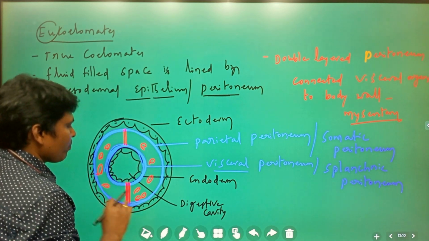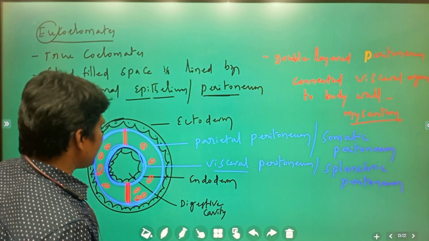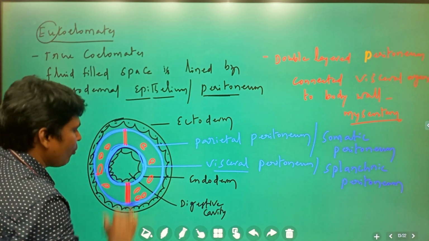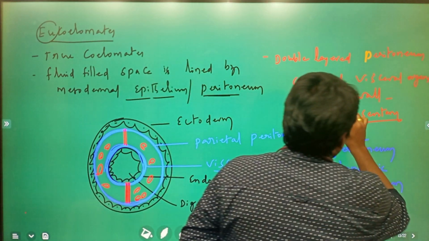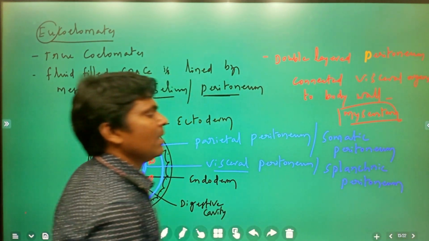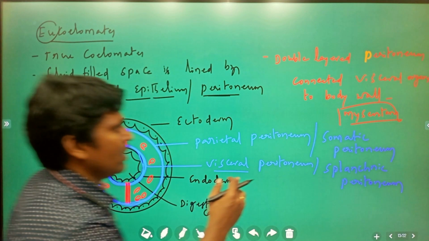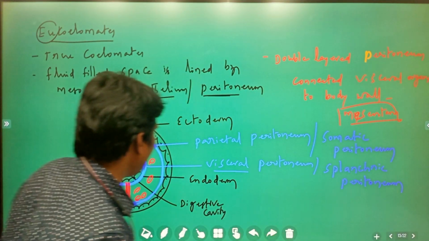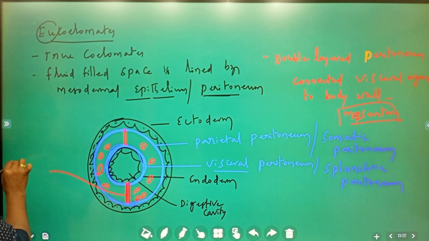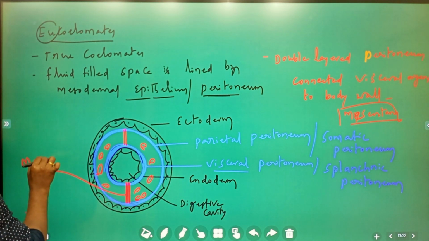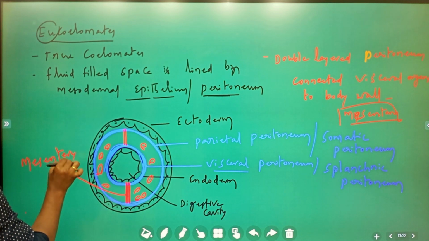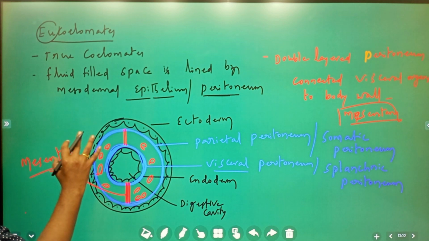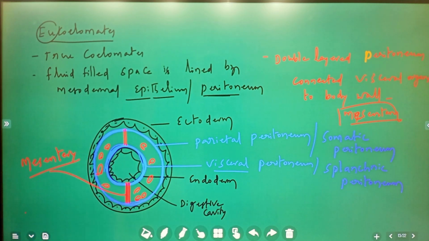This double layered peritoneum connecting the visceral organs to the posterior body wall, that connection is called mesentery. M-E-S-E-N-T-E-R-Y. This is the mesentery.